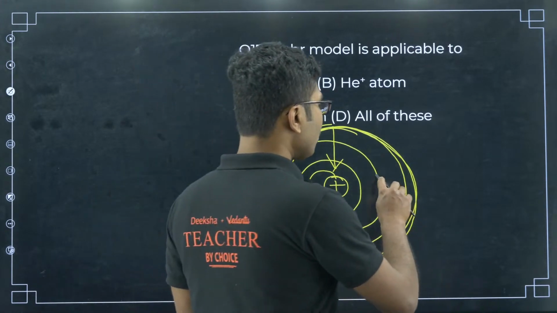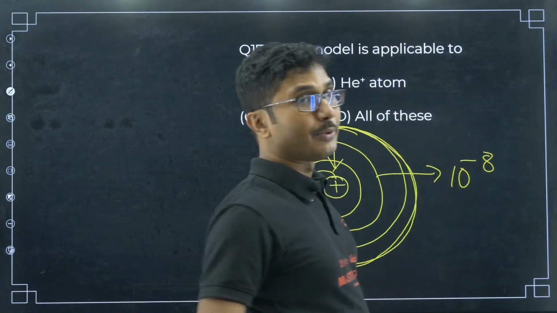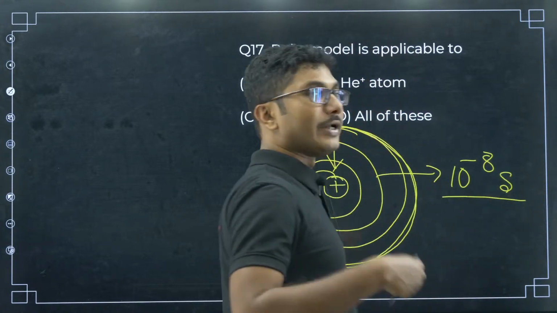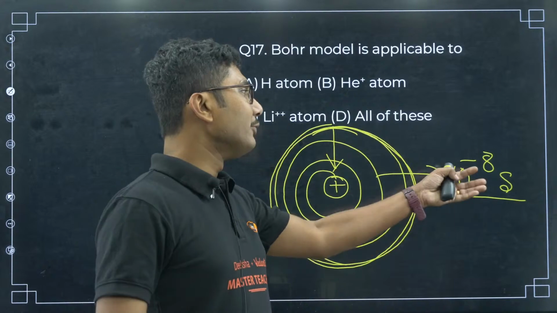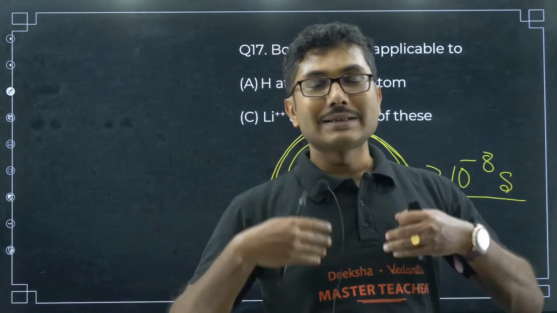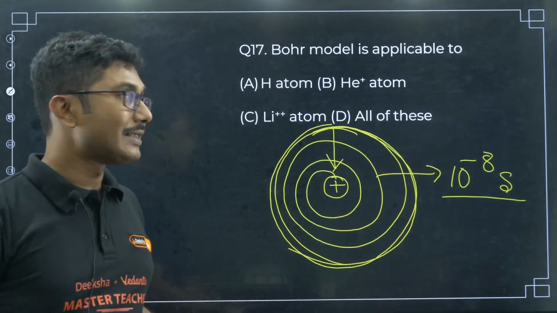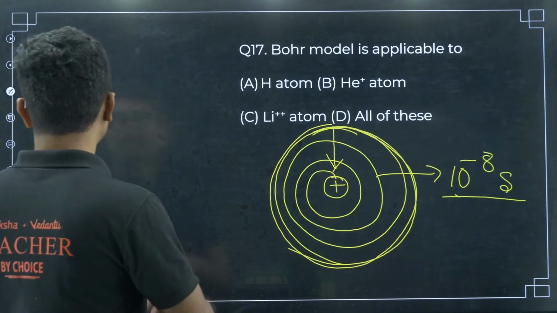It was found that the lifetime of an atom should be 10 to the power of minus 8 seconds. That means when the universe was created, it should have been destroyed within 10 to the power of minus 8 seconds, but that did not happen. We exist, all the metals, stars and suns exist. That means this model is not correct, and there has to be something better.